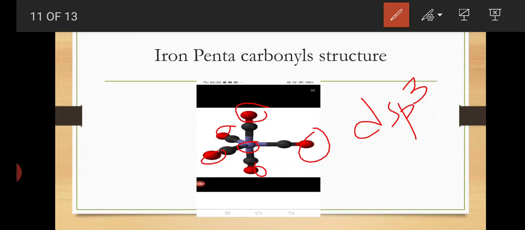Hybridization is dsp3, shape is trigonal bipyramidal. Magnetic property is also diamagnetic.